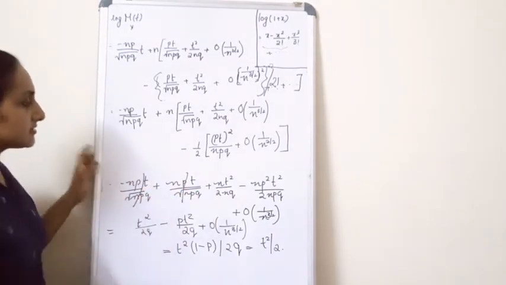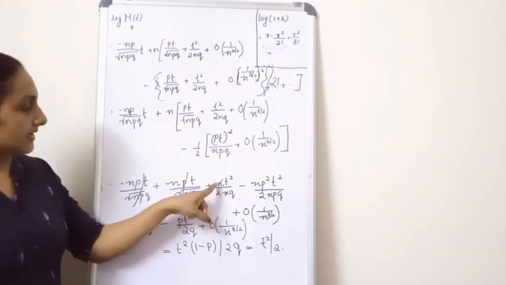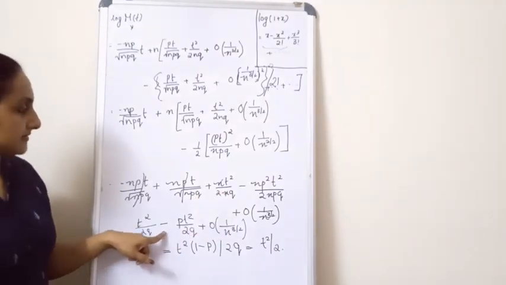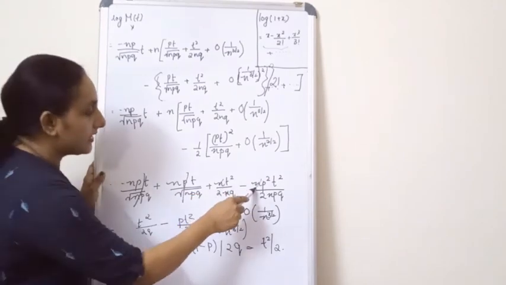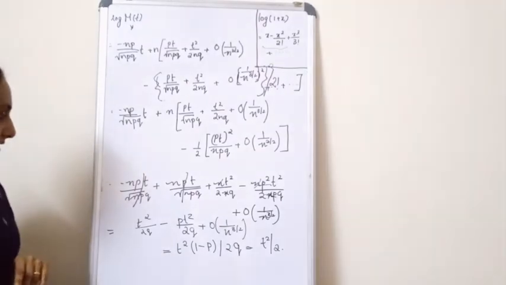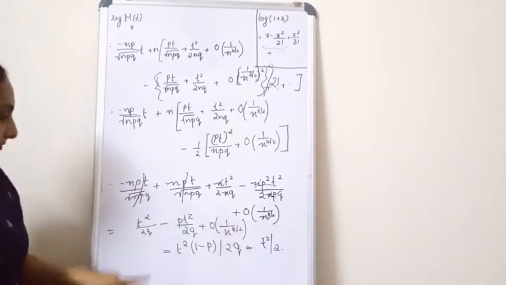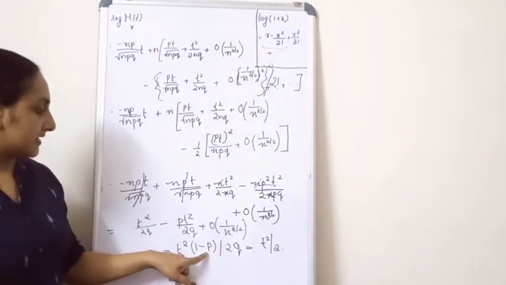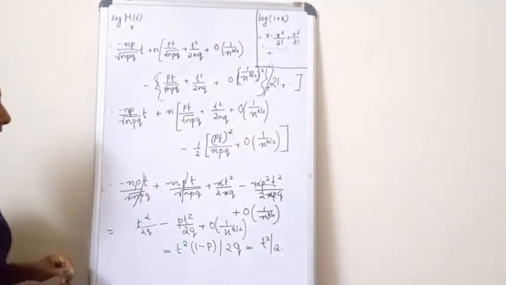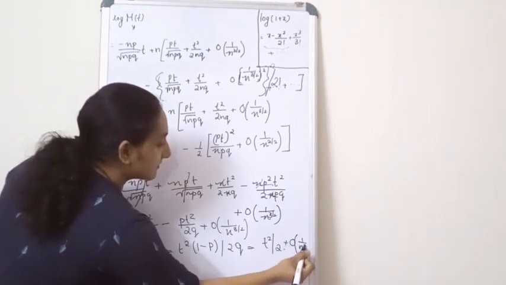Then a lot of other terms also get cancelled over here. A lot of other values like n and n get cancelled. Now what you get is t square by 2q plus here you have your n and n gets cancelled. Again your p gets cancelled. So t square by 2q plus the order, which is equal to t square into 1 minus p divided by 2q, which is equal to t square by 2. Now t square by 2 plus order of 1 by n raised to 3 by 2.